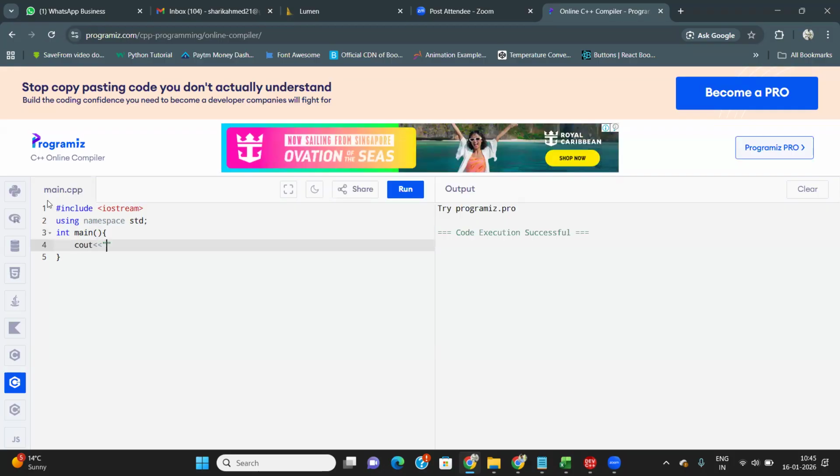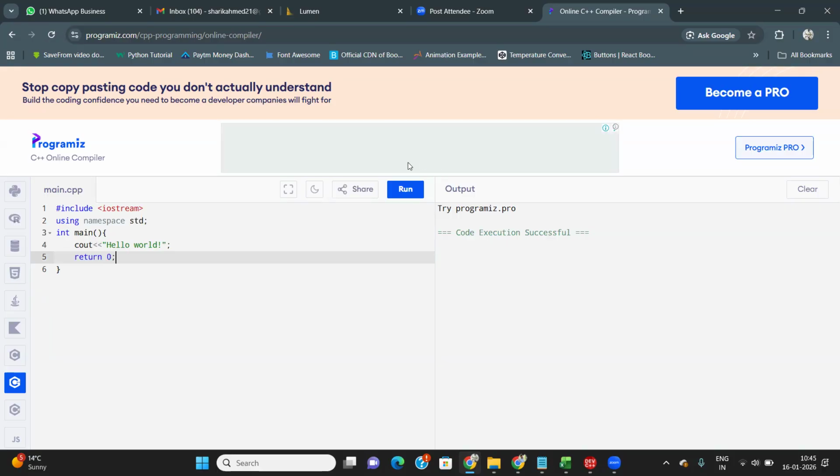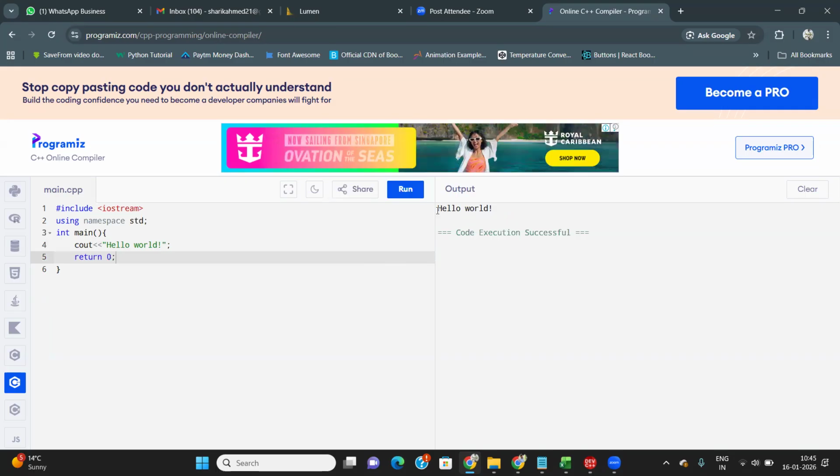Using the same thing you can use here. Remember that all of the coding changes. Just write hello world. This is your first program. Put the semicolon, then return zero. Then here we have the button option, run program. If you click on run, then we get the output. This is the online compiler you can use here.